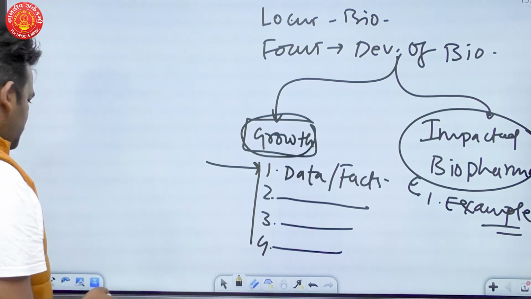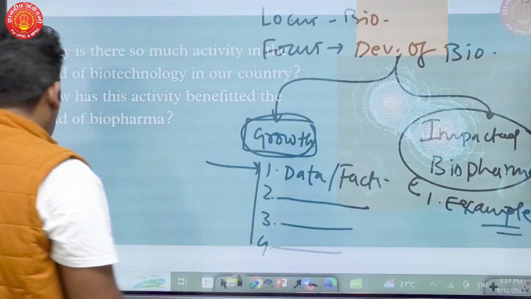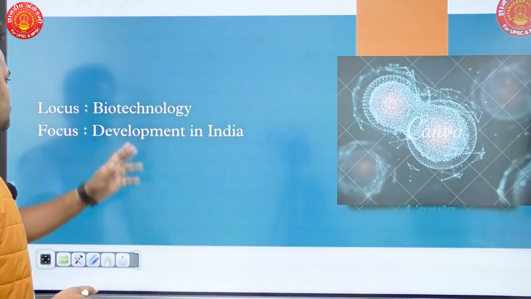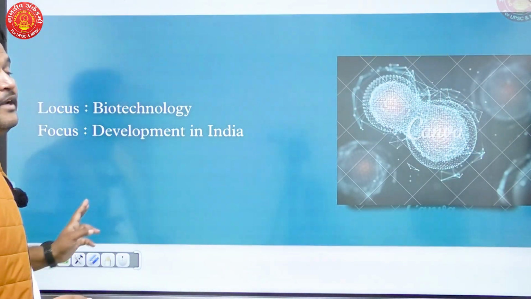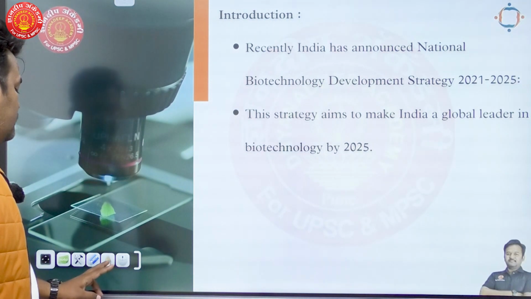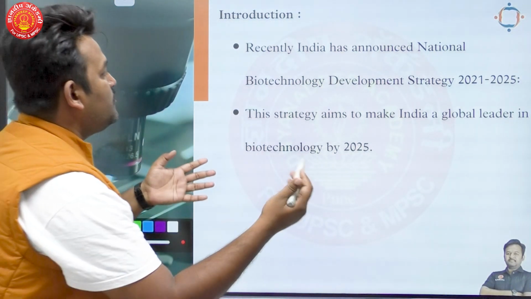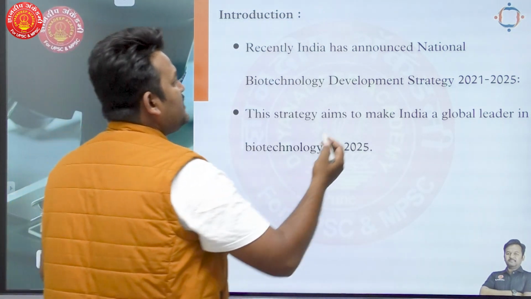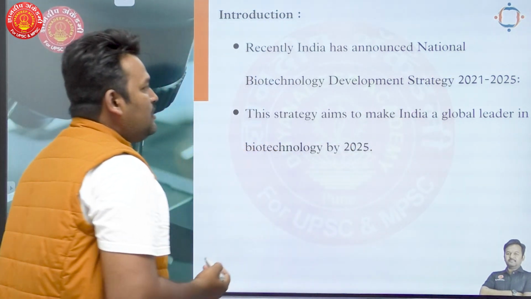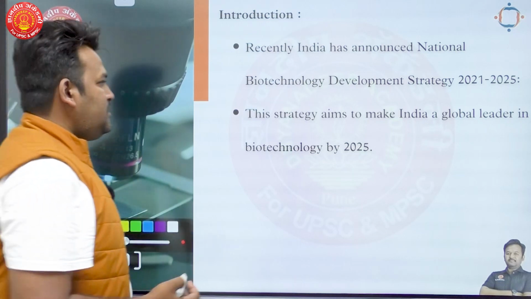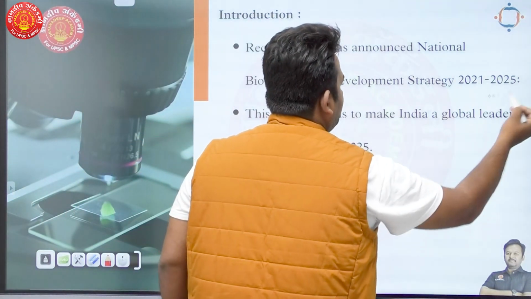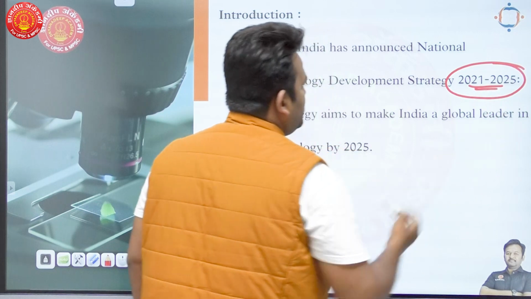So, first thing first, we have to bring some context to the question. Why UPSC asked this question, right? Location, focus, biotechnology development in India. Okay, when we move towards introduction part of our question, in introduction, we have to bring some context to the question. Recently, India has announced National Biotechnology Development Strategy 2021-2025. Okay, 21 to 25.